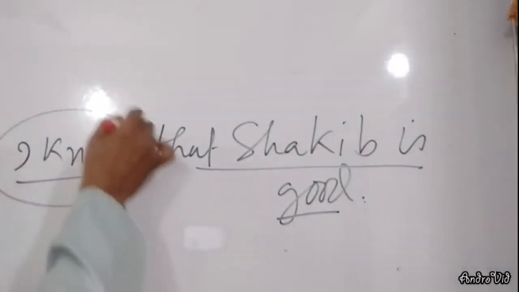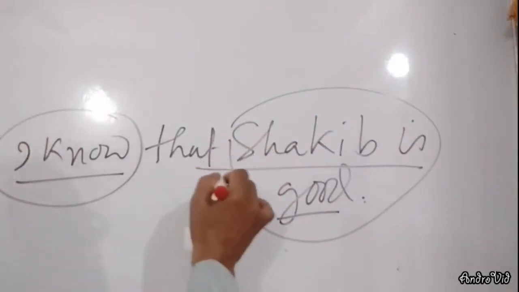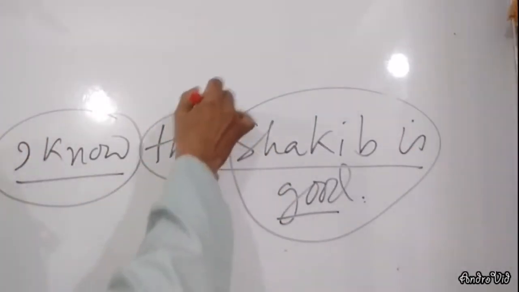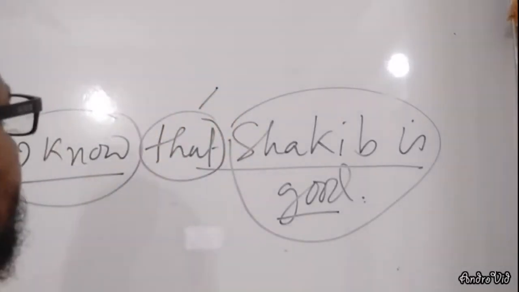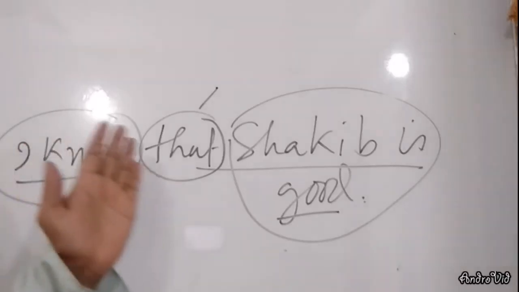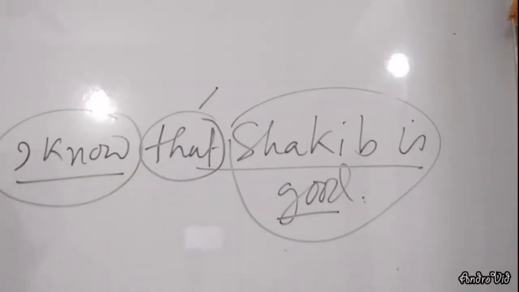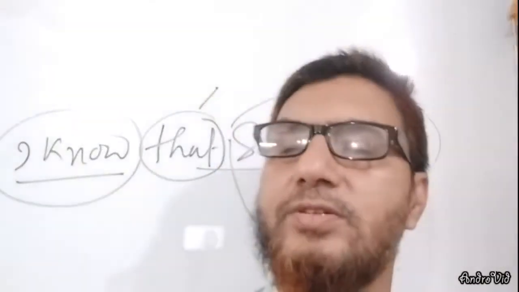First part, I know. Second part, Shakib is good. But in the middle of the sentence, there is a conjunction. It is a subordinating conjunction. My dear learners, if you know the clause well, then you can easily fill in the blanks. I know is a clause. It is the principal clause or main clause.